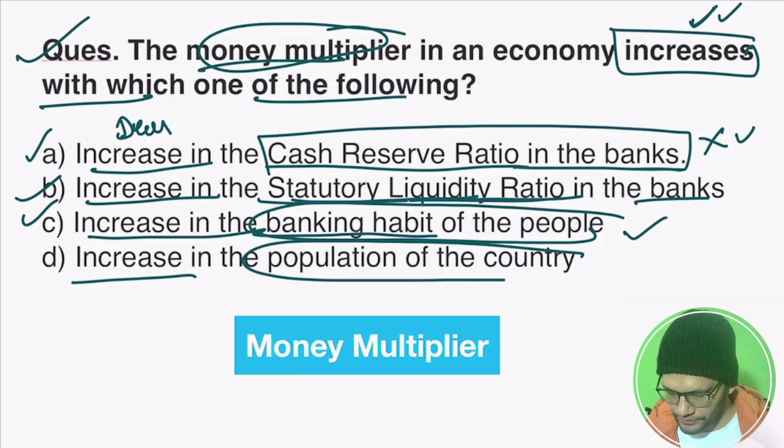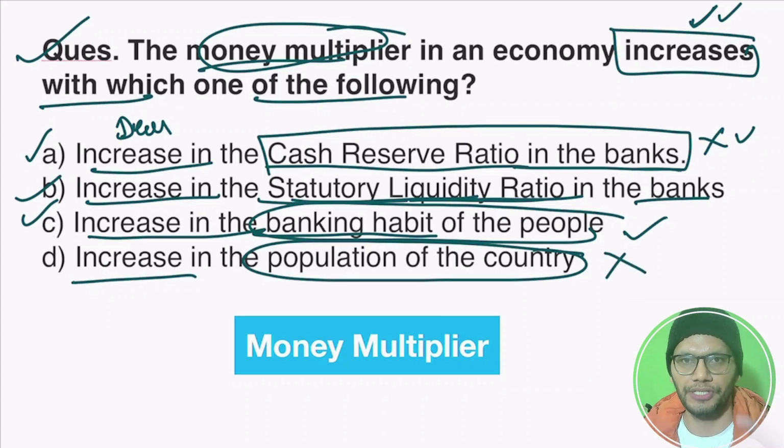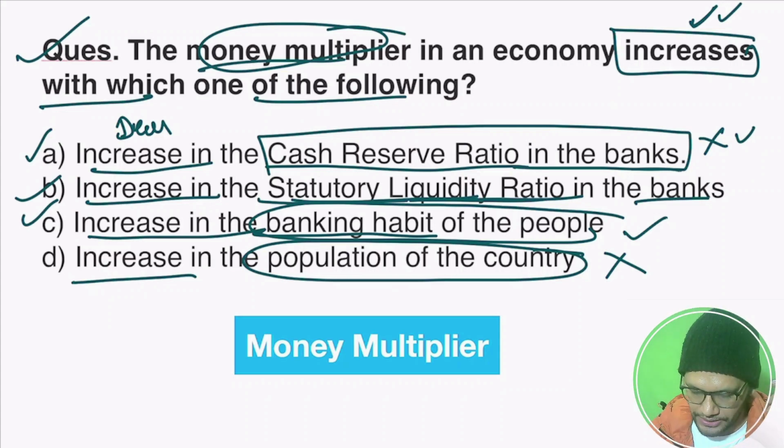Increase in the population of the country, this statement is absolutely weird because increase in the population doesn't mean that people are going to do more banking activity. Even if there is a less population, more people can go to bank, and if there is a huge population, less and less people can go to the bank. It all depends upon the income of the people. The infrastructure is also there, awareness and other factors also. So from this whole discussion, now we know the answer is C.